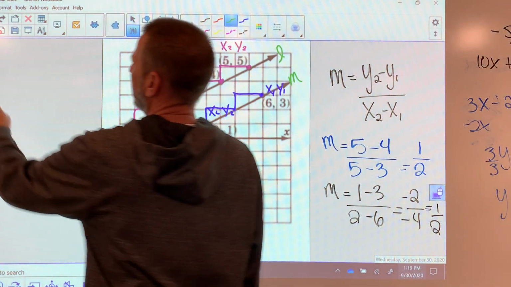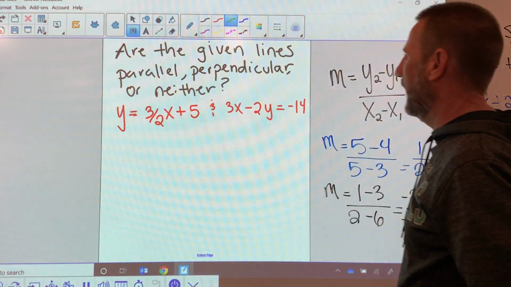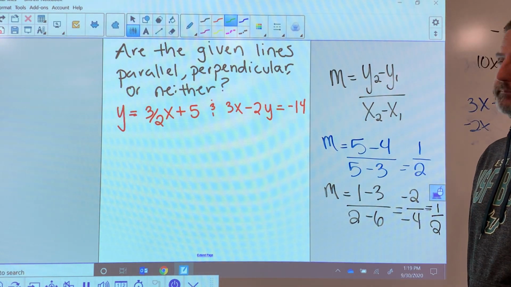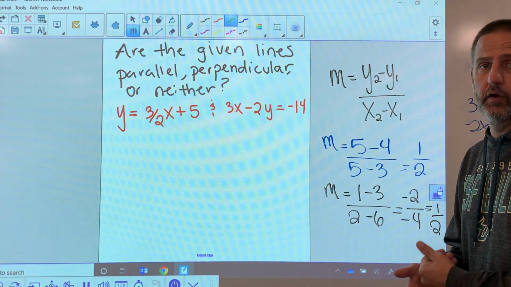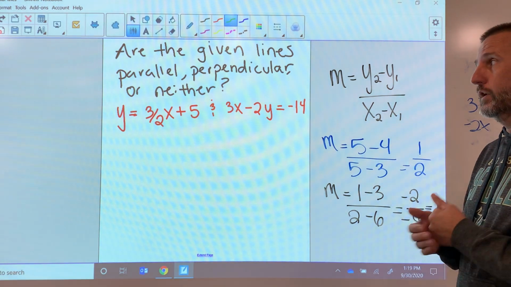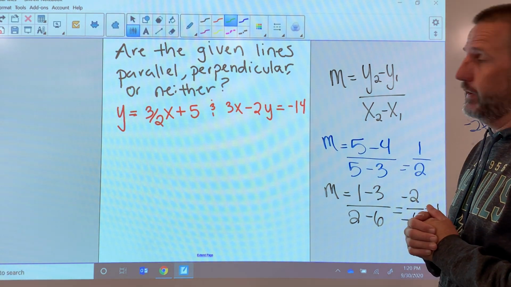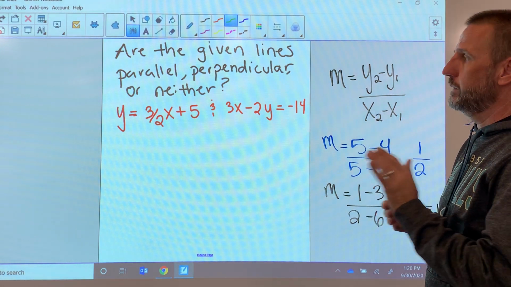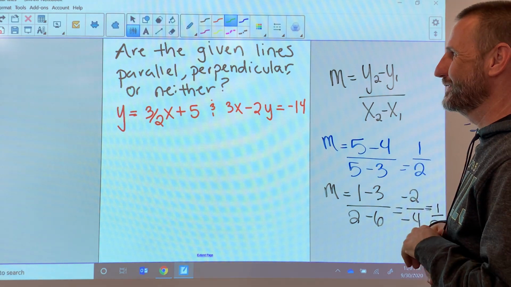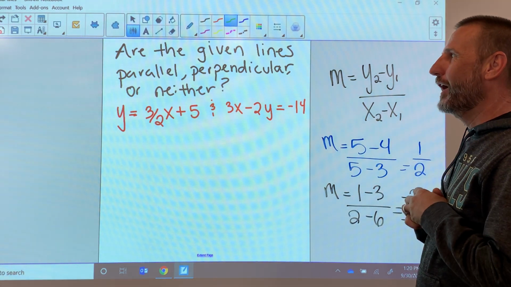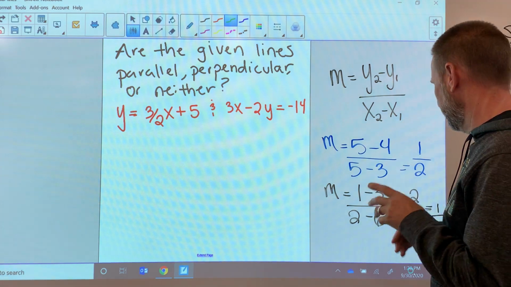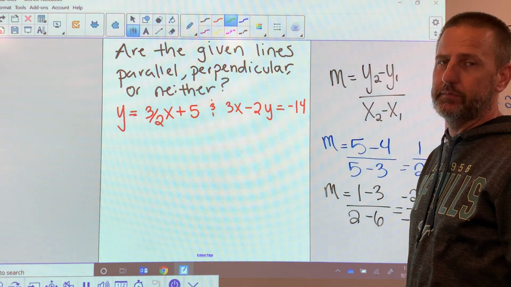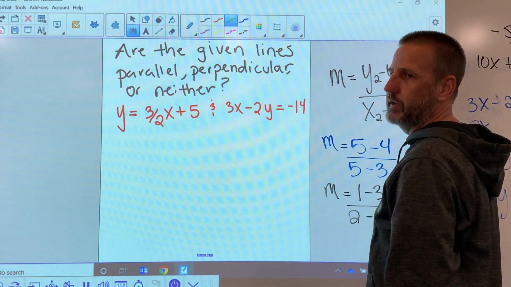All right, let's look at a problem in which we have, for example, 2 lines that are given to us in equation form. Well, now I need to know if they're parallel, perpendicular, or neither. And so far, I've only covered parallel in this video, so I hope they're parallel, because if not, I'm not sure what I'm going to tell you. But let's see why they probably are going to be parallel, since I obviously loaded this up that way. When I look at the 2 lines, the first thing I notice about the line on the left-hand side is it is in what you call slope-intercept form. It's y equals mx plus b.